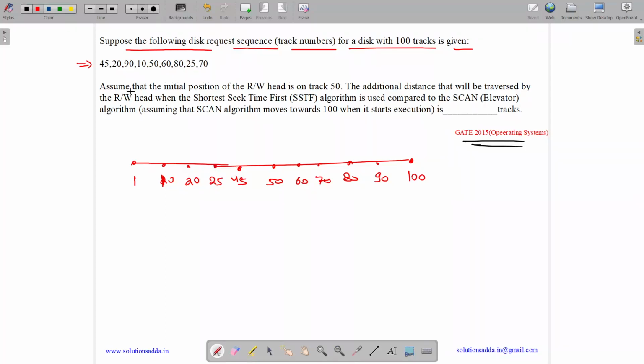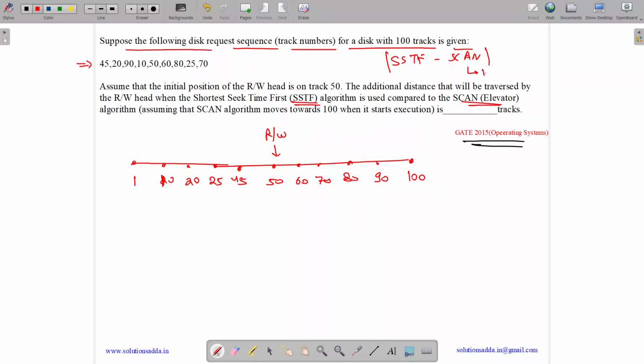Assume that the initial read-write head position is on track 50. So initial read-write head is at track 50. The additional distance that will be traversed by the read-write head when SSTF is used compared to scan or elevator. So we have to find the value of SSTF minus scan. Number of tracks it needs to traverse. Assuming scan moves towards 100.